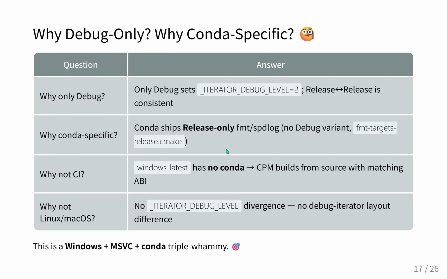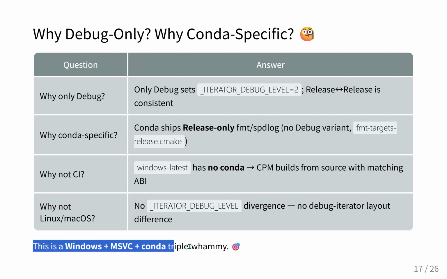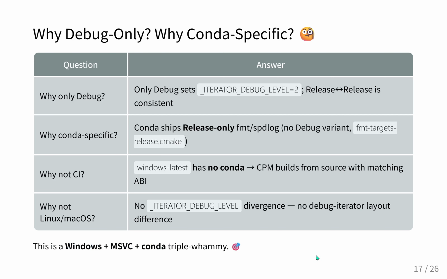Right. First, it requires Windows and the MSVC compiler. If you run this exact same setup on Linux using GCC or macOS using Clang, the bug completely vanishes. Yeah, those compilers do not fundamentally alter the physical layout of standard template library objects between debug and release builds. The ABI remains stable. Oh, that's wild.